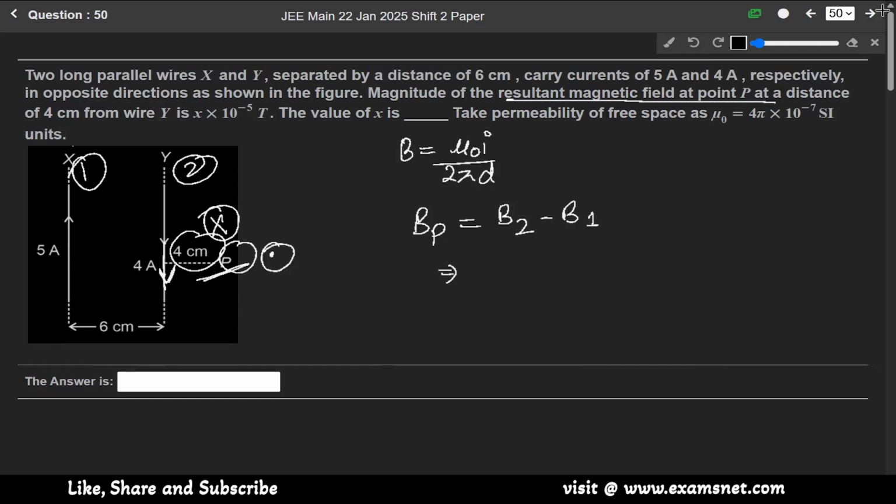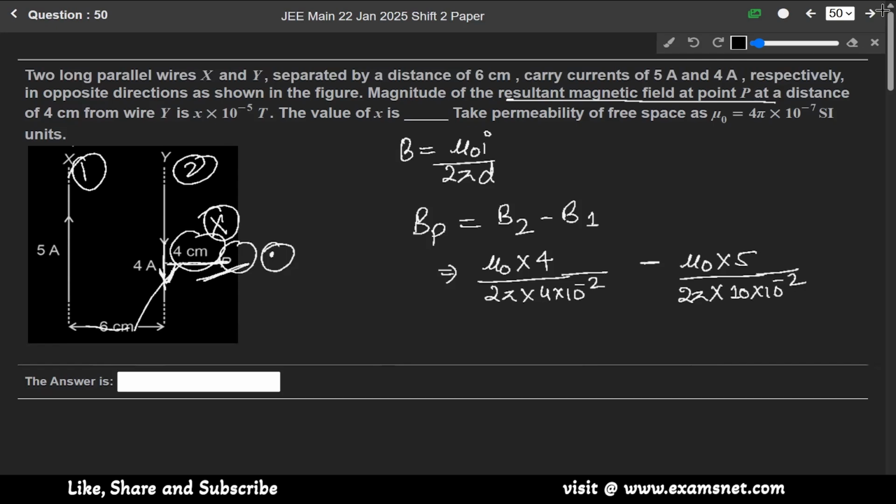B2 is mu naught into current 4 ampere over 2 pi into d, where d is 4 centimeter, means 4 into 10 to the power minus 2, minus B1, which is mu naught into current 5 ampere over 2 pi into d. Here d is 4 plus 6, 10 centimeter, means 10 into 10 to the power minus 2.